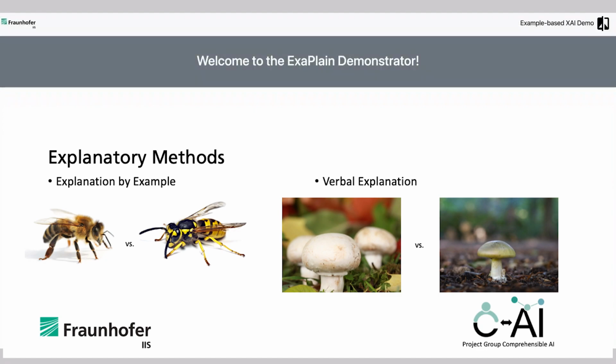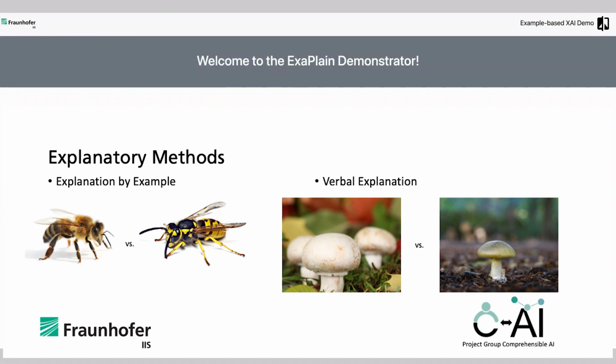If Ben is still not convinced by Anna's explanation, Anna can also verbally point out the typical characteristics of a button mushroom, which brings us back to the first approach, the verbal explanation. Just like us humans, the demonstrator can combine explanatory approaches to ensure better understanding. Again, the demonstrator provides two explanatory options.